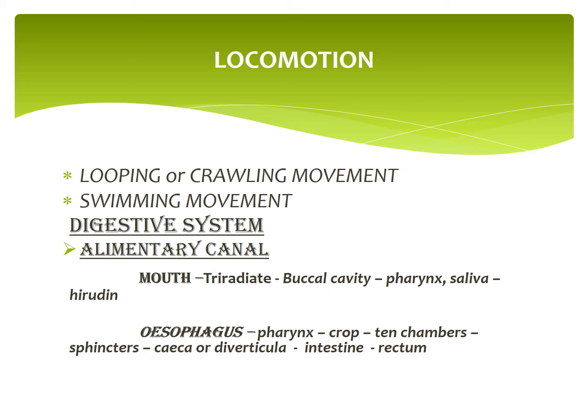Mouth is a triradiate aperture situated in the middle of the anterior sucker that leads into the small buccal cavity. Mouth and buccal cavity occupy the first 5 segments. The buccal cavity leads into the small muscular pharynx.